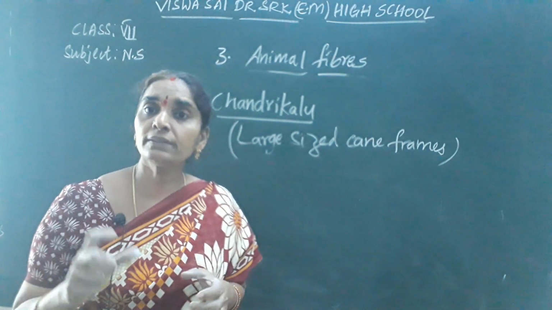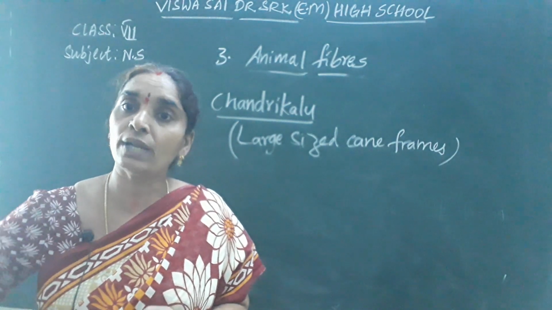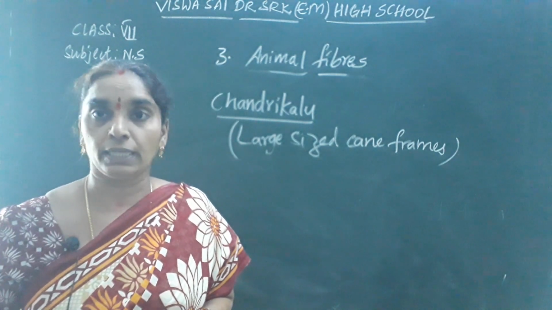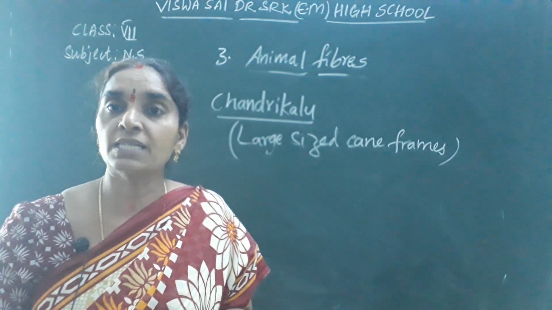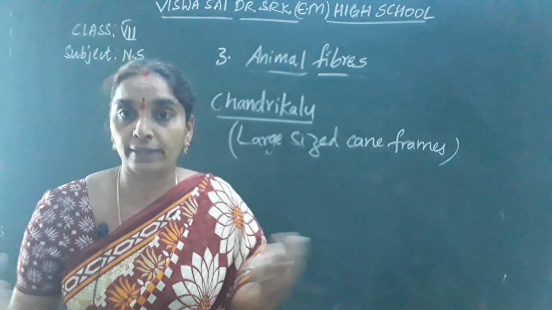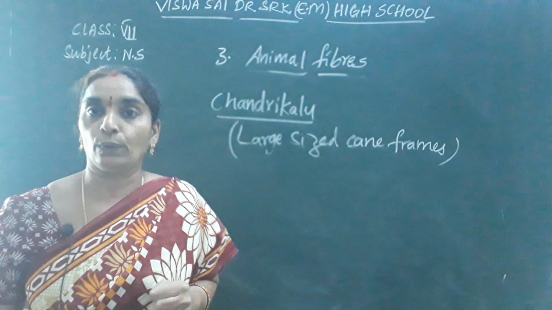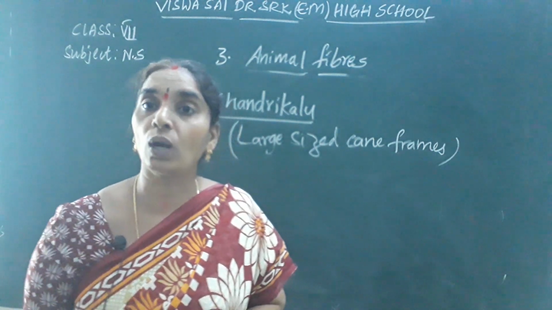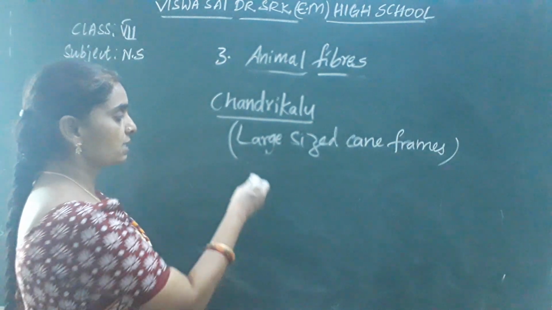Then they produce saliva from the mouth and surround their body with it, forming a network. Okay, children? This forms like a closed sac. When it is exposed to air and light, it becomes strong. This formation of a closed sac is called a cocoon. What is it called? It is called a cocoon.